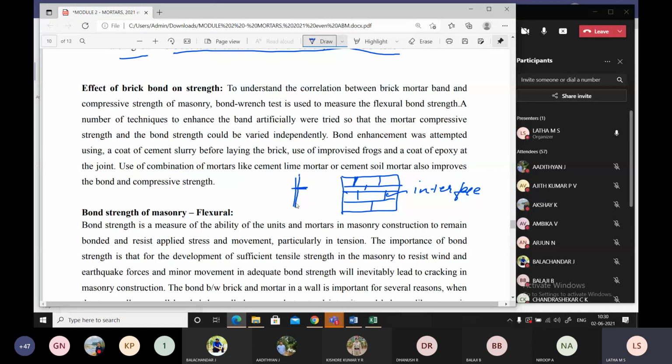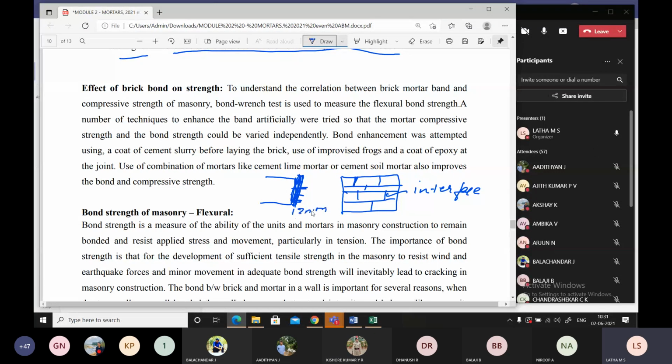There are two surfaces meeting at a point: this is the brick surface, and this is the mortar surface. What is the preferred mortar thickness, students? 12 mm. Yes, 12 mm is the mortar thickness.